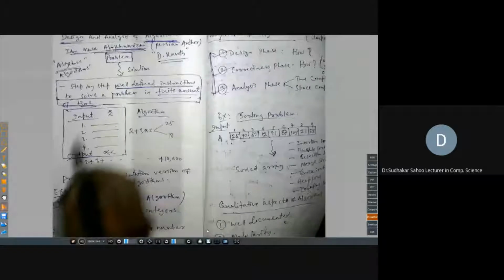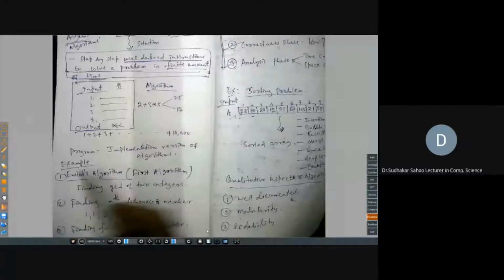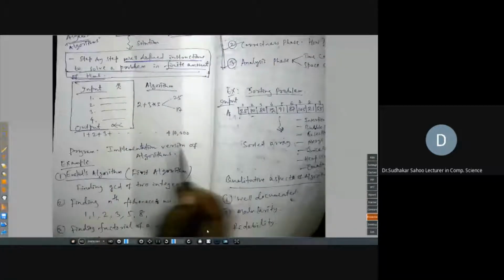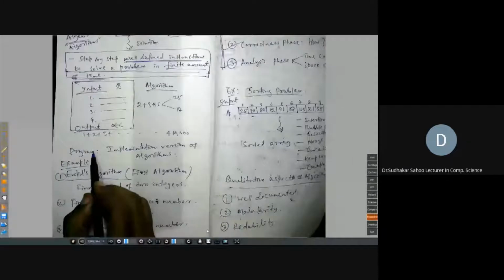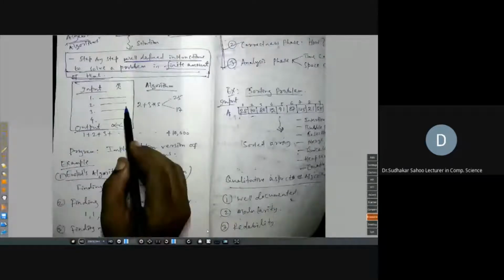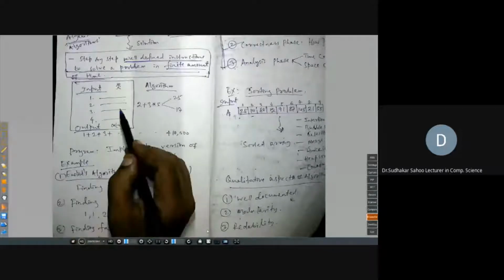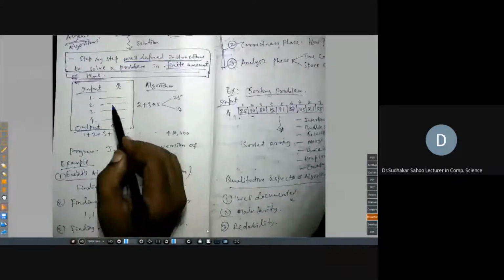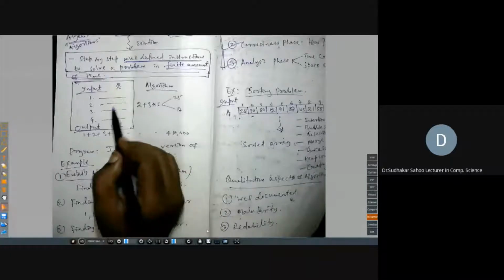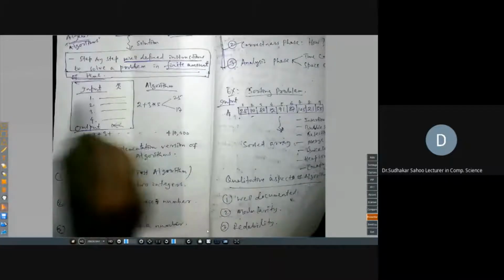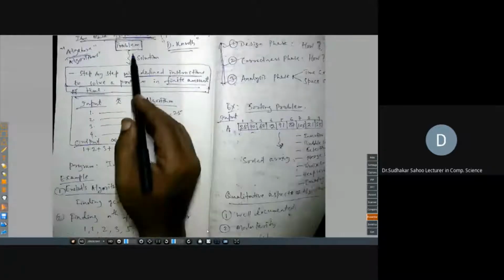After you develop the algorithm, you implement it using your machine, and that we call a program. Algorithm is for our understanding purpose. Before we implement the program, it is first required to think of a logic for how to solve that problem. If you write down the steps of how to solve that particular problem, then we call that the algorithm. And we have already discussed that all these instructions are well defined, and no ambiguity is there.